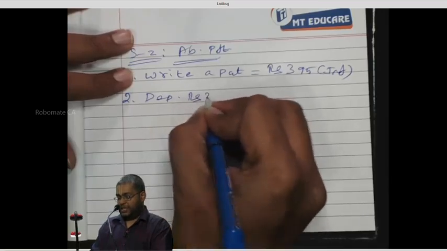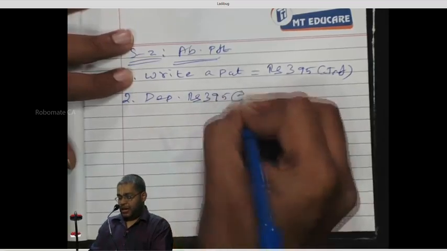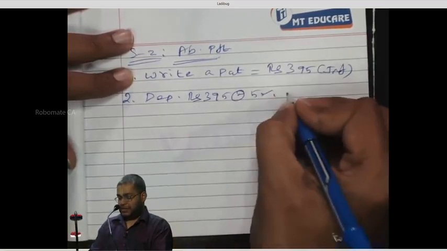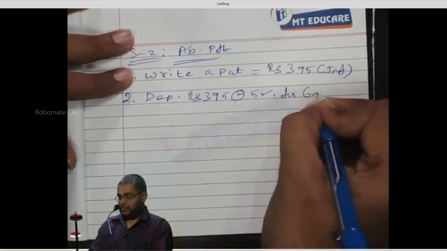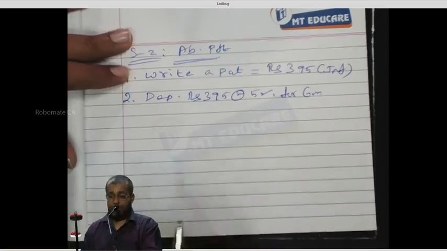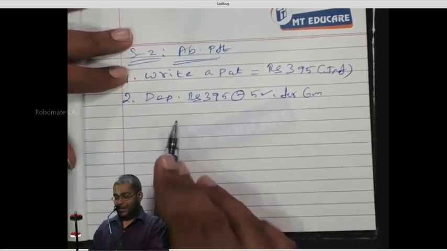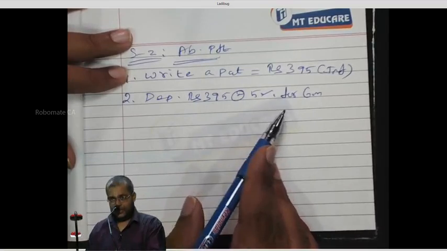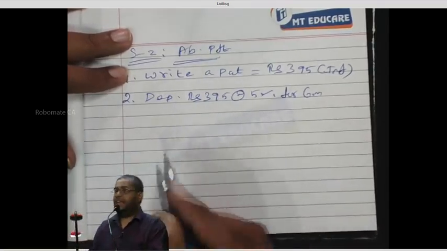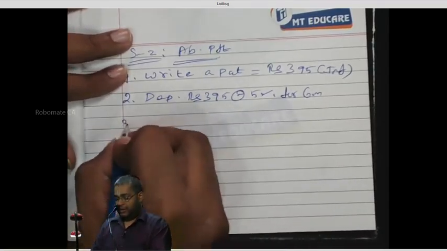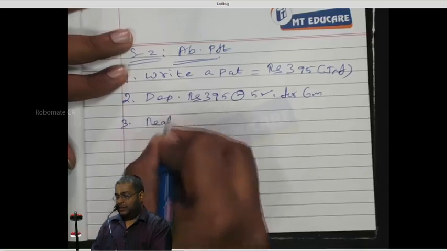I deposit how many rupees? 395, at 5% for 6 months. 0% will not work, 5% is important. Okay, it is 395 at 5% for 6 months. Everybody, yes or no? Point number 3. What do I do at the end of 6 months?